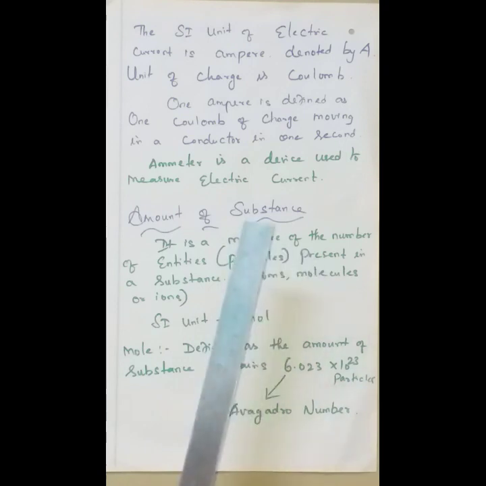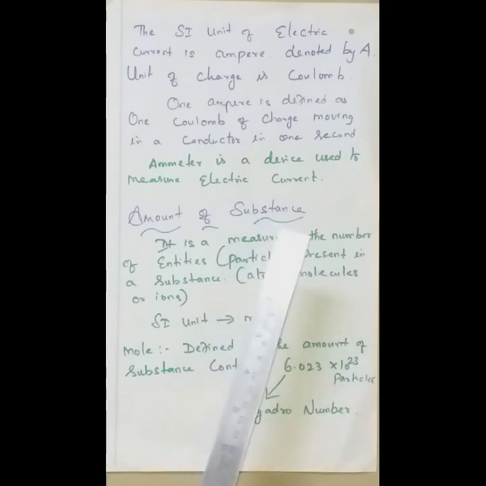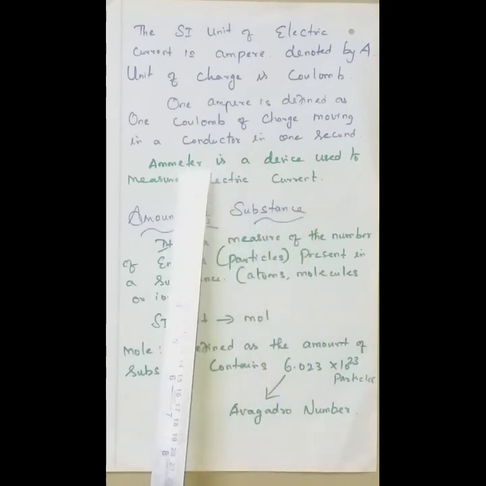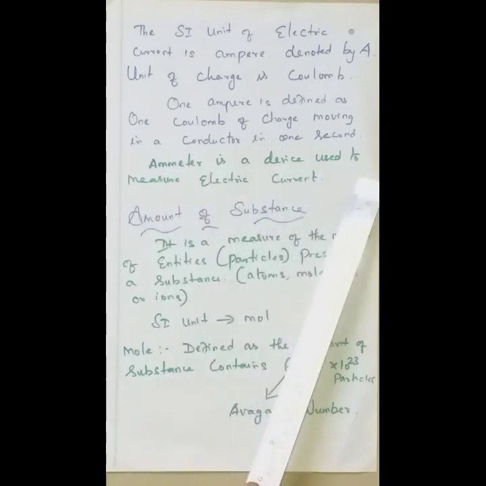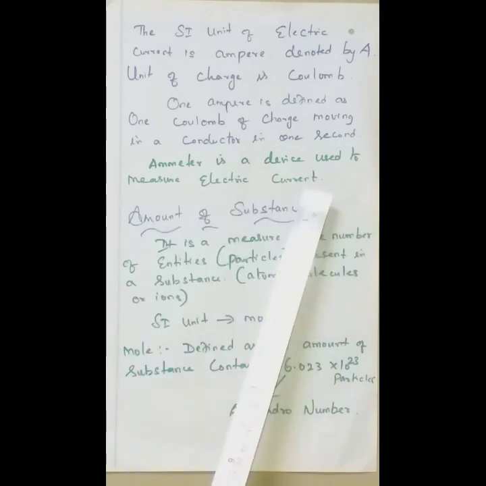Now, what is the device which is used to measure the electric current? It is the ammeter, A-M-M-E-T-E-R. Ammeter is a device used to measure the electric current. So in electric current we saw the definition, the units of electric current and charge, the definition of 1 ampere, and the instrument used to measure the electric current.